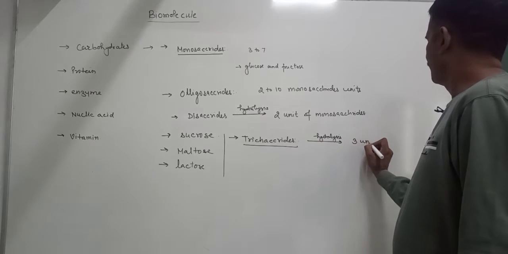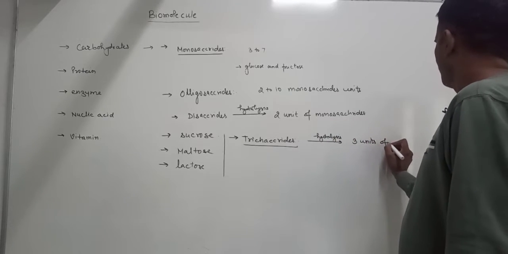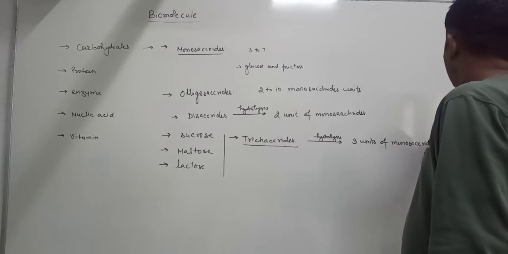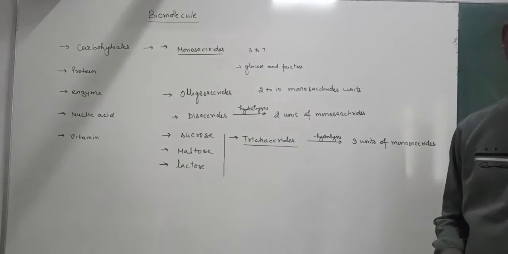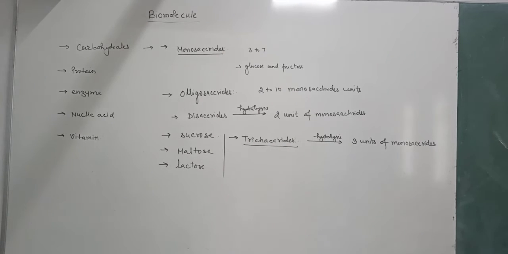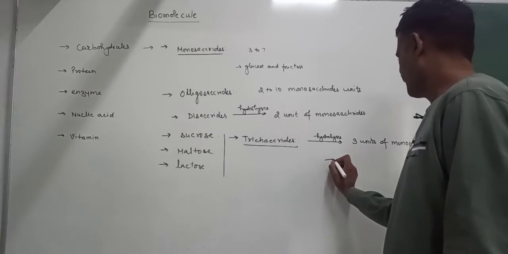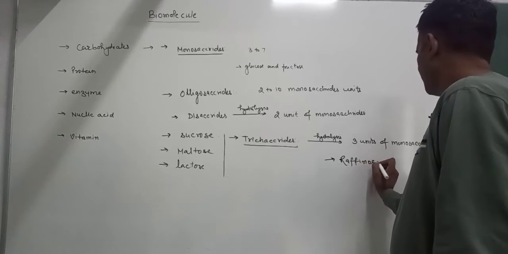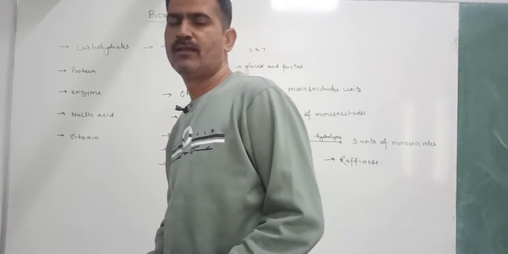The example of trisaccharides is raffinose.